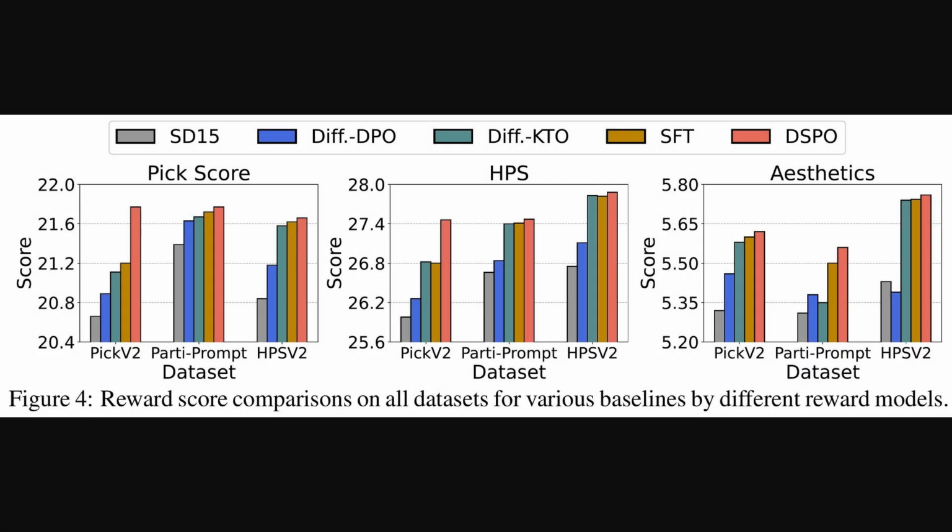Okay, so moving to the results, Figure 4 presents several bar charts. These charts compare the performance of direct score preference optimization, that's the method shown by the red bars, against other approaches. These include the original Stable Diffusion version 1.5 and other preference learning techniques like Diffusion Direct Preference Optimization. They are evaluated using different metrics such as pick score, human preference score V2, and aesthetic score, which all essentially measure how much people prefer the generated images or their visual appeal across different image datasets. And, consistently, direct score preference optimization achieves the highest scores, showing it's really effective.